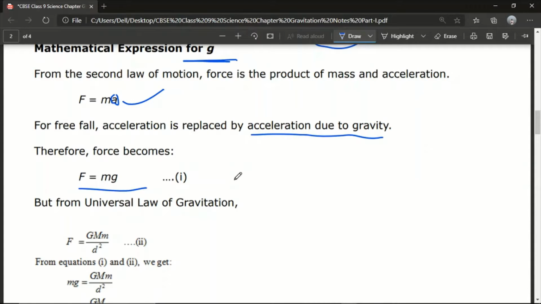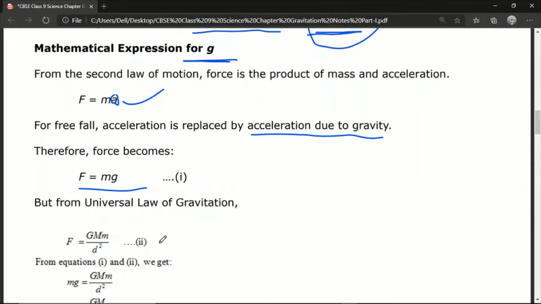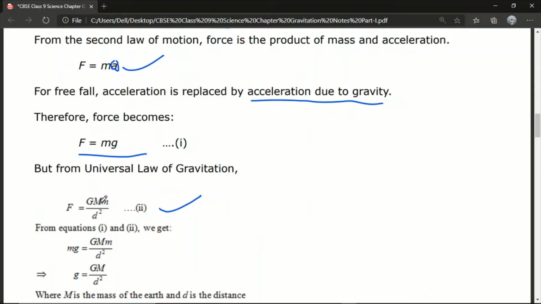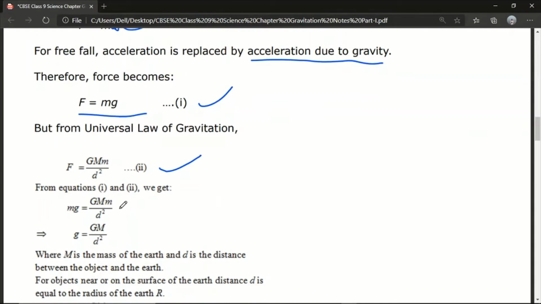Now the universal law of gravitation. There is also another equation we will find. Universal law of gravitation is F equal to capital G, capital M into small m by d square. If we combine equation 1 and equation 2, you will find mg, small m small g, is equal to capital G, capital M, small m by d square.